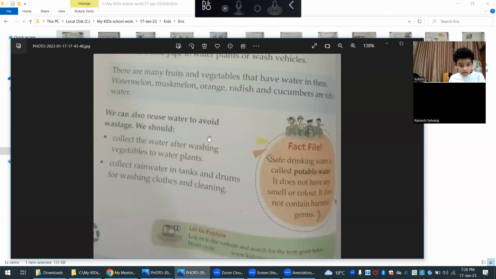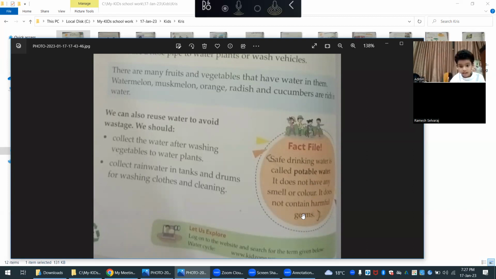We can also reuse water to avoid wastage. We should collect water after washing vegetables to water plants, and collect rainwater in tanks and drums for washing clothes and cleaning. Fact file: safe drinking water is called potable water. It does not have any smell or any color. It does not contain harmful germs.